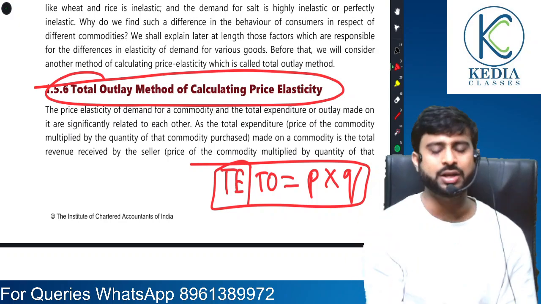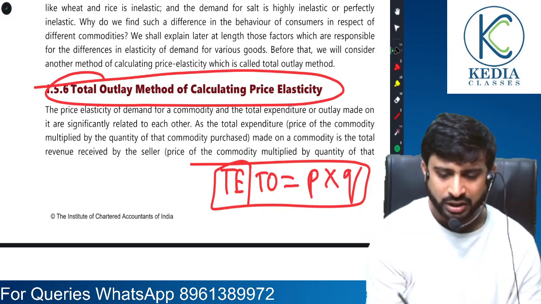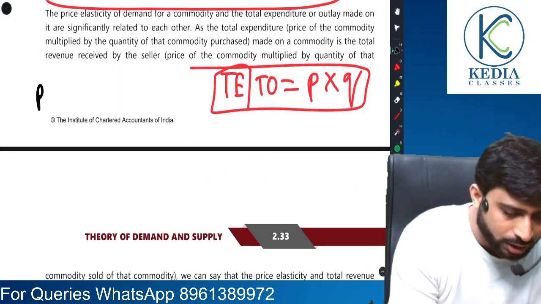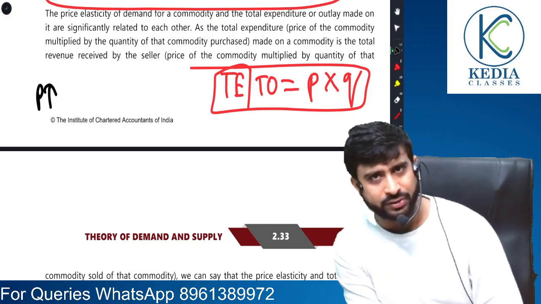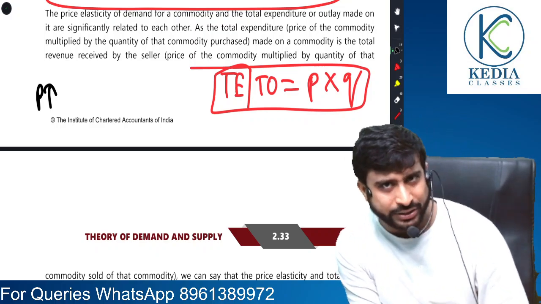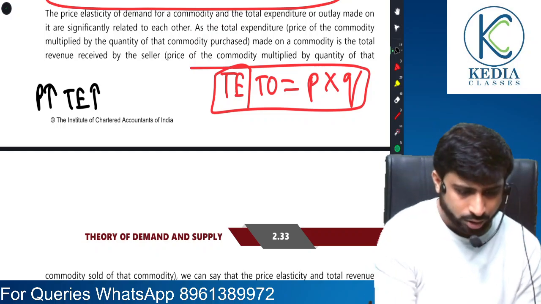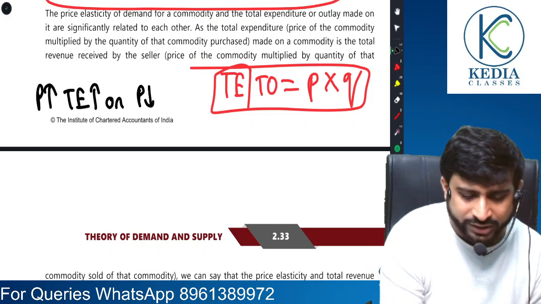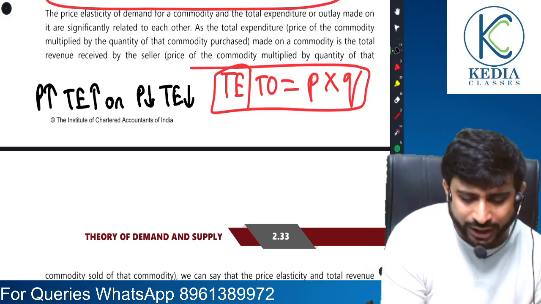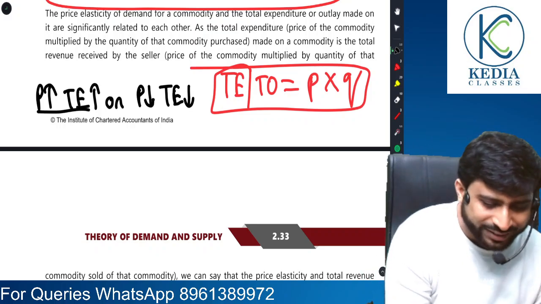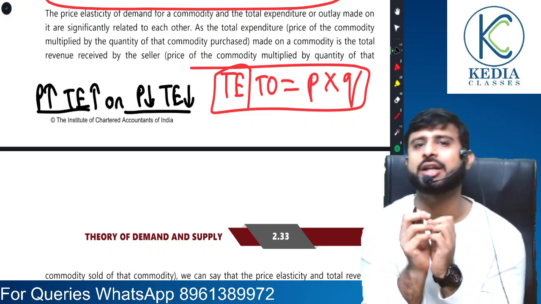Now, pay attention everyone. Suppose there is a rise in price and because of the rise in price, there is a rise in total expenditure, or there is a fall in price because of which there is a fall in total expenditure. That is, price and total expenditure are moving in the same direction.